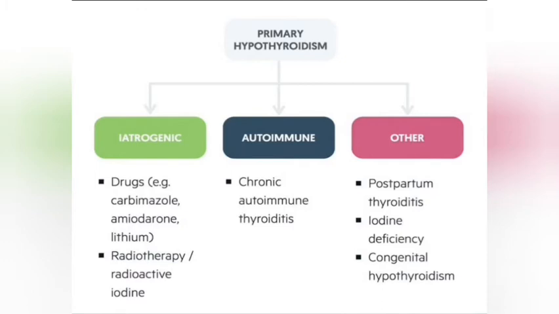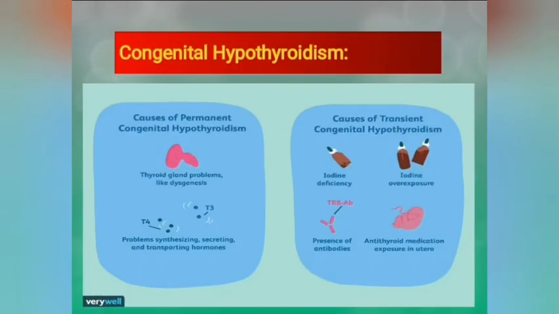In autoimmune, chronic autoimmune thyroiditis, especially Hashimoto thyroiditis, and others are subacute lymphocytic thyroiditis and granulomatous thyroiditis. In other causes, postpartum thyroiditis, iodine deficiency, and congenital hypothyroidism. Congenital hypothyroidism is important. So we are going to discuss a little bit about congenital hypothyroidism. There may be permanent congenital hypothyroidism, and there may be transient congenital hypothyroidism. In permanent, there is dysgenesis of the thyroid gland, so the hormone problem is in synthesis, secretion, and transportation.